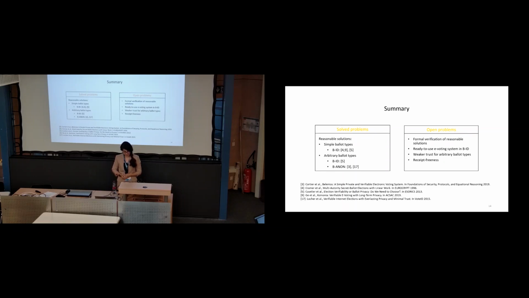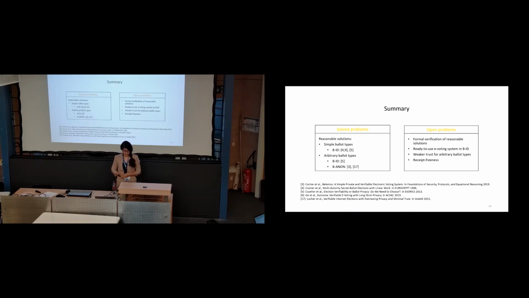And regarding the open problems, deep cryptographic analysis of the reasonable approaches that we have on the left-hand side exists, but protocol level analysis or the formal verification of them do not exist, so it's still an open problem. In the BAnon class, we have the Bélénios protocol, reference number 3, which is a popular electronic voting protocol that you can use at the moment. However, in the superior class BID, we don't have a ready-to-use electronic voting system.